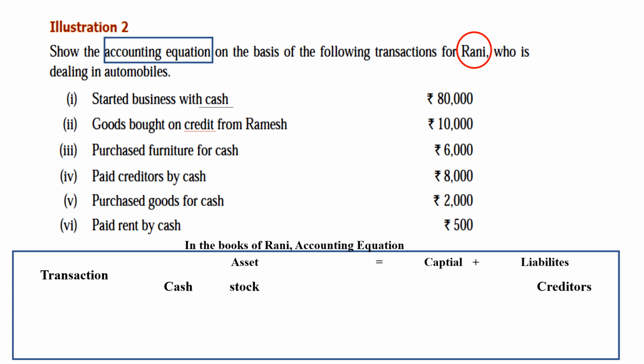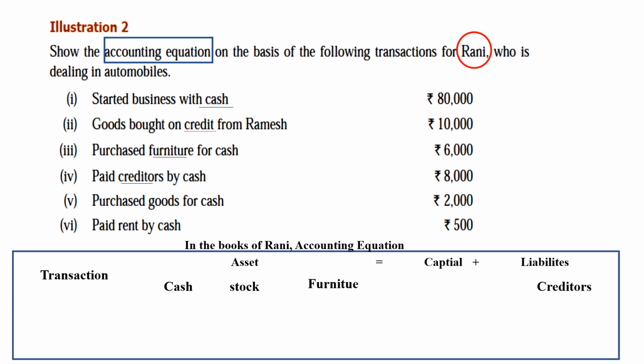And then purchased furniture for cash. So here one more thing is coming, furniture. And for cash, cash is already there in the asset part, we have already given the cash heading. And then paid creditors by cash. So the same thing, cash is there. Purchased goods for cash, cash is there, stock is also there, so no need to add. Paid rent by cash, that is also cash, it will come under cash.